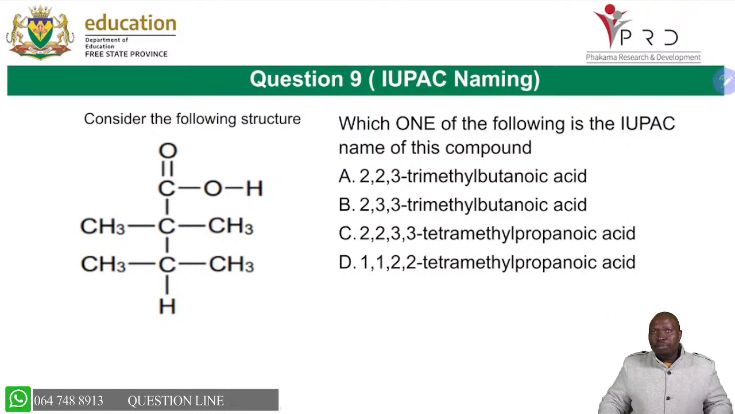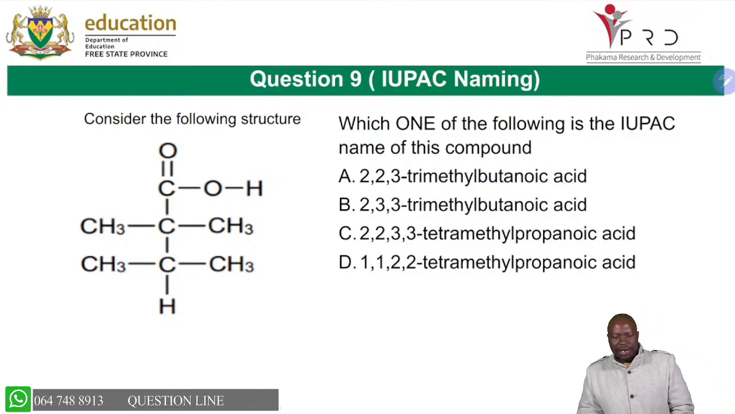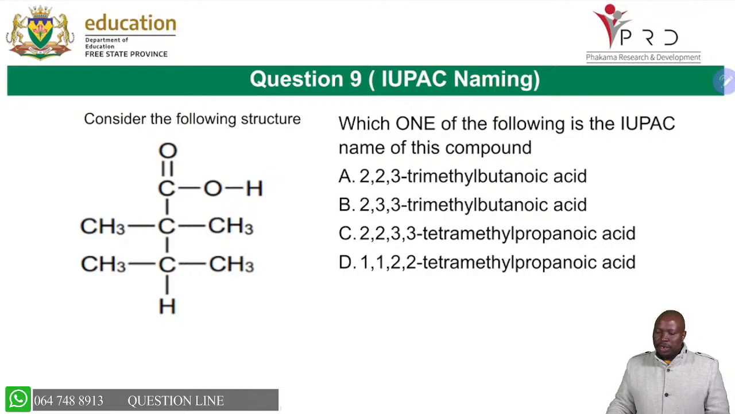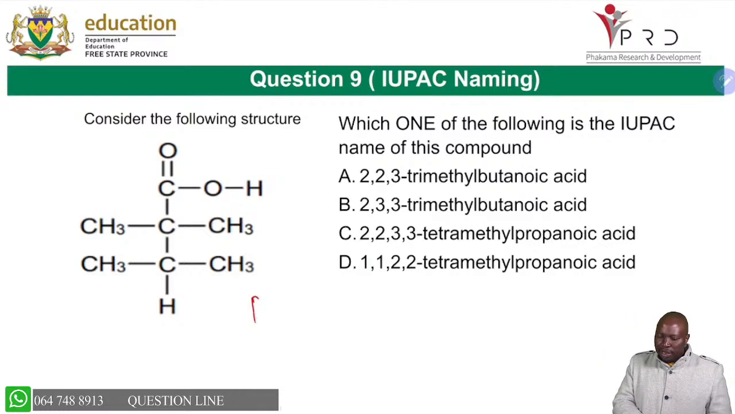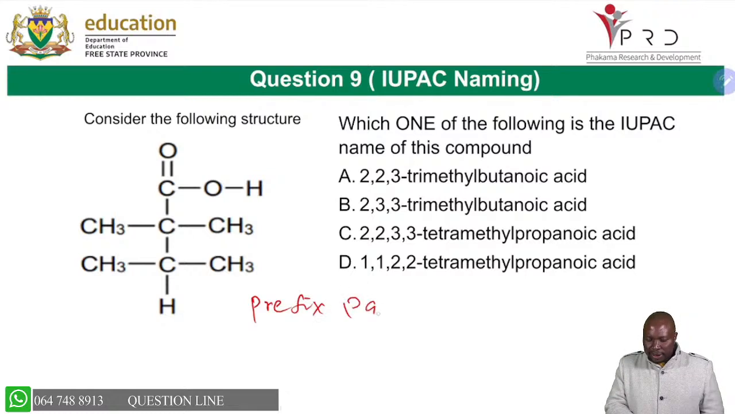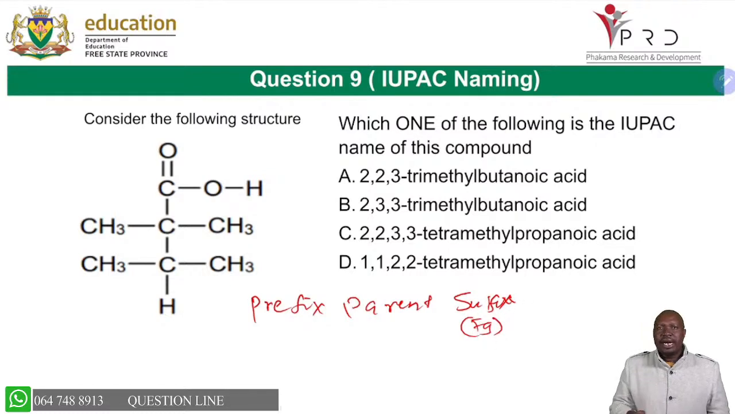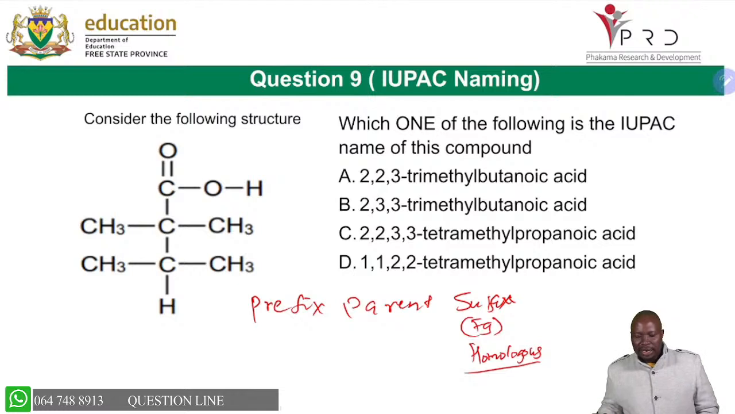As we complete now the part of naming organic molecules, we're saying which one of the following is the IUPAC name of this compound. Remember, we said three steps that you must follow. You are looking at the prefix, that is the substituent. You are looking at the parent. You are looking at the suffix. Remember, for suffix, we said it is the functional group that is being determined by what? By the homologous series. So the name ending, how the name will end, will depend on that suffix.